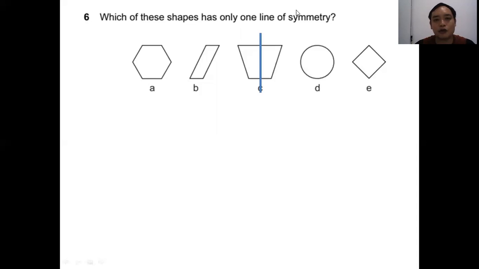So here they ask for only one line of symmetry. So it is C. Because A, you have many lines here, here, here, 3 lines. D, you have a lot of lines. E, you also have a lot of lines. So the answer is C.